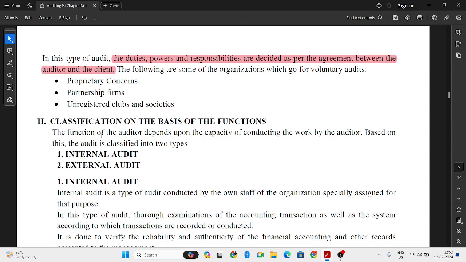Next, classification on the type of functions. Functions basis, if we classify, there are two types of audit.